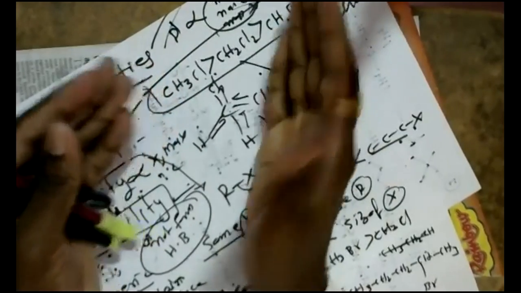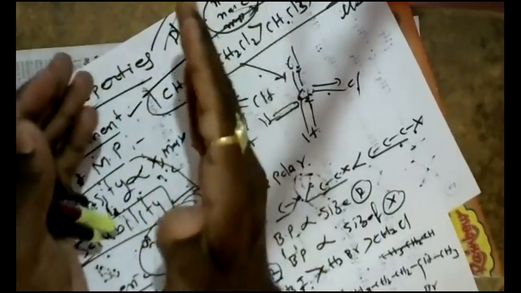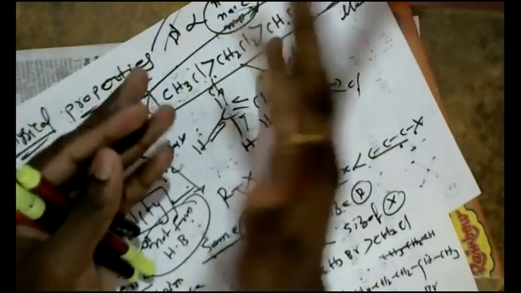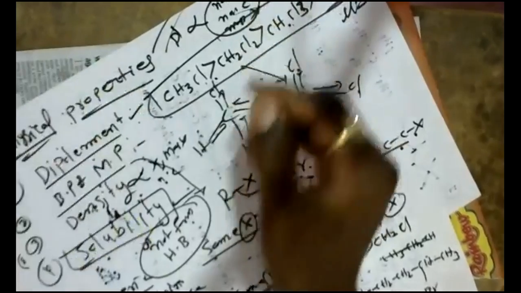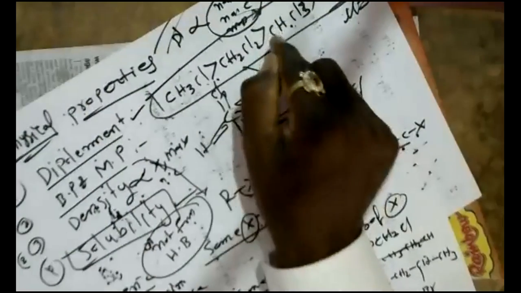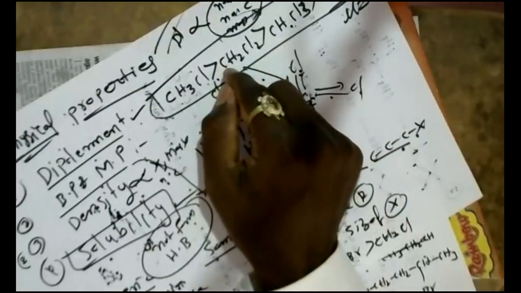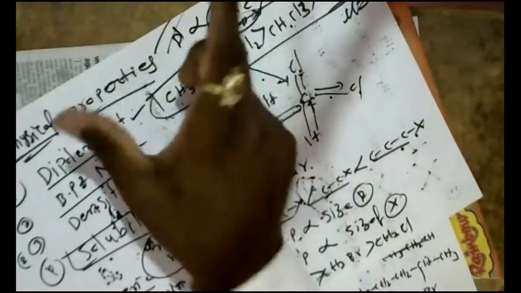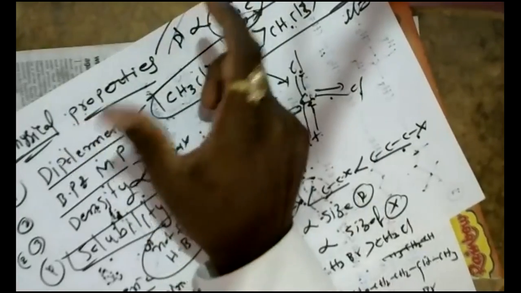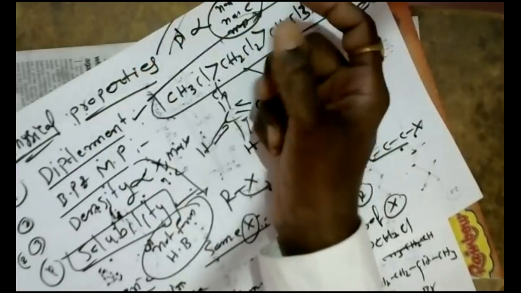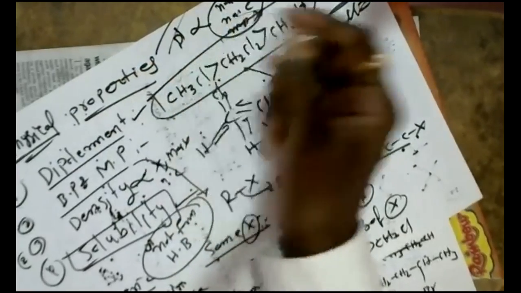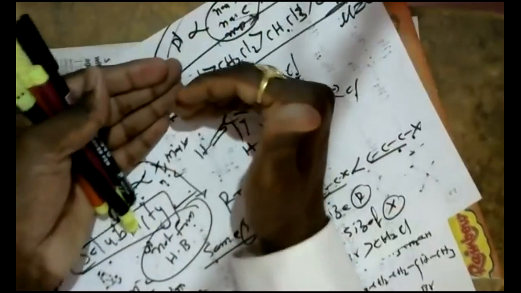These attractions are much weaker than the attraction between one water molecule and another. Whereas alkyl halides are soluble in organic solvents, because the attractions between alkyl halide and organic solvent molecules are almost the same. So they mix and dissolve in organic solvents.